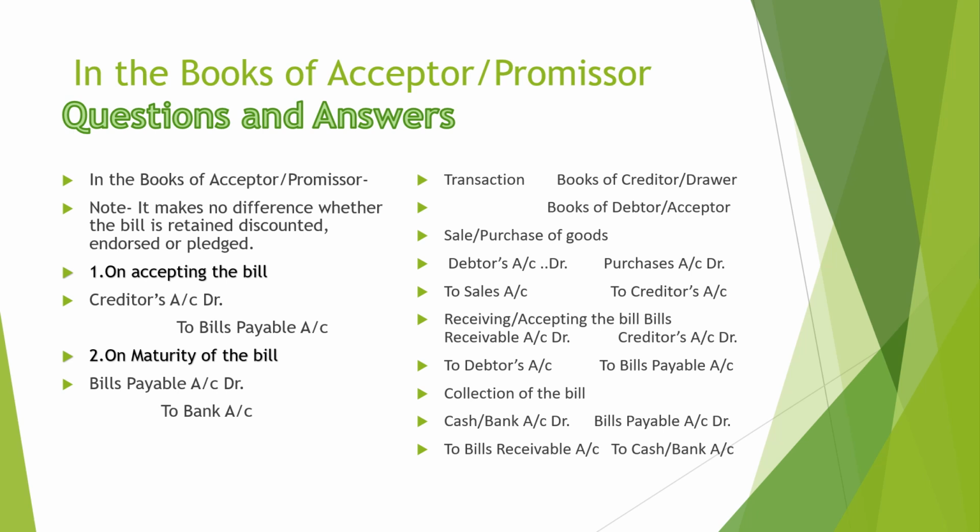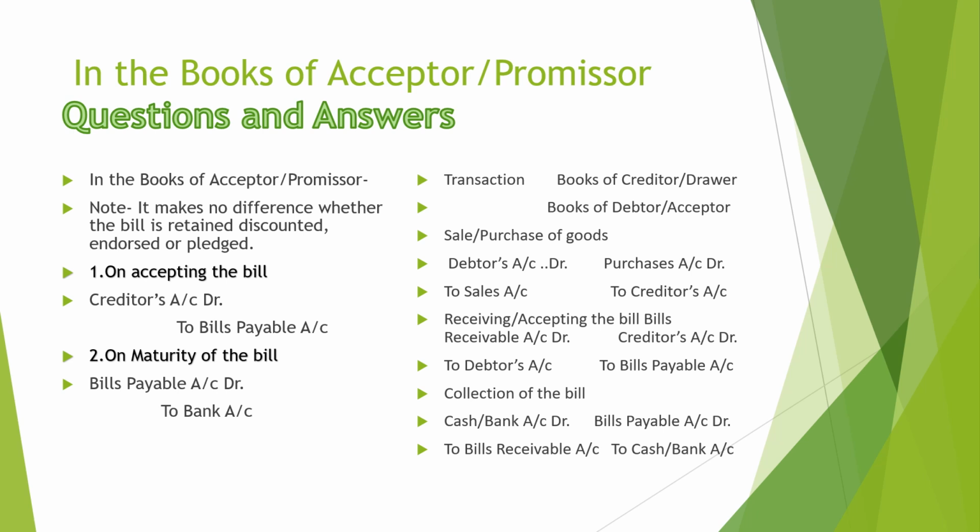And here is the summary of all these transactions for sale and purchase in the books of debtor and creditor. Debtor account debit to sales account, purchase account debit to creditor account. Receiving the bill, bill receivable debit to debtor account. For paying the bill, creditor account debit to bills payable account. For collection of bill, or payment, receiving and paying: cash and bank debit to bills receivable, bills payable debit to bank account. So this is the revision in a nutshell. You must remember all these entries.